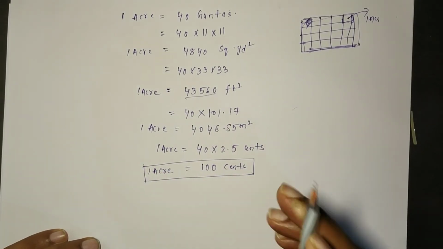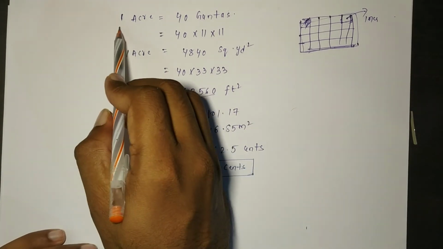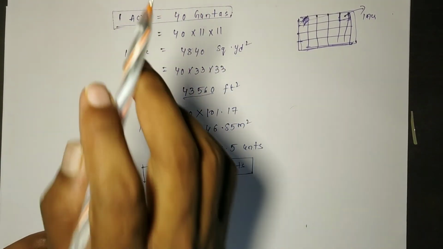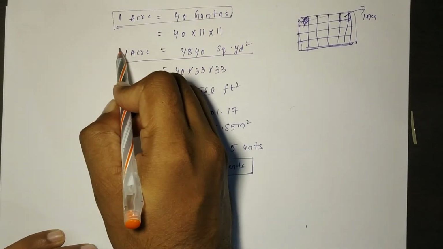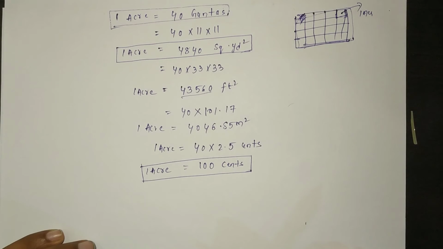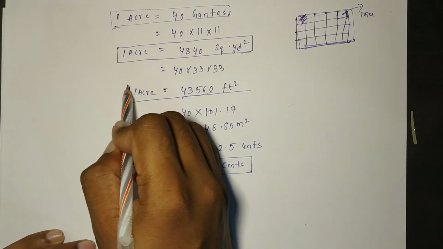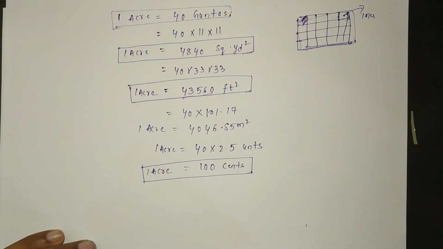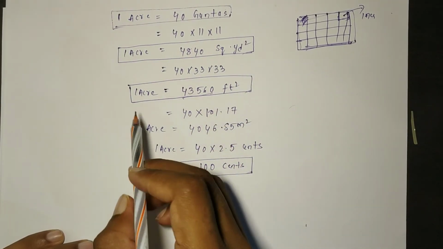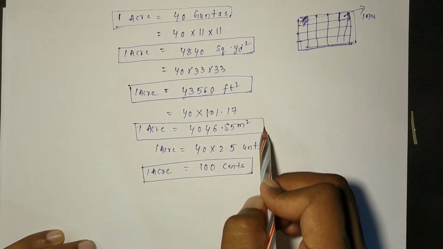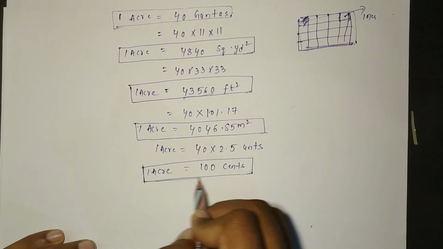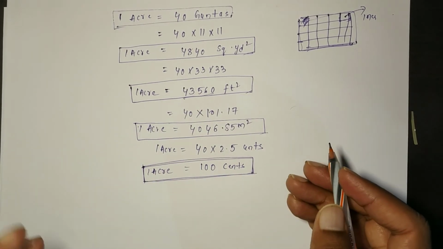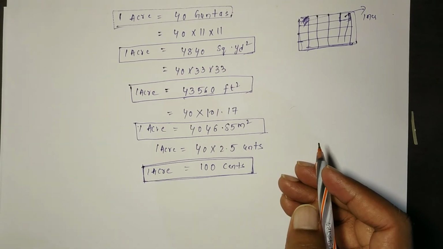So these are the main conversions of acre. First, 1 acre is equal to 40 guntas. Next, if you want to convert into square yards, 1 acre is equal to 4840 square yards. If you want to convert that into feet, 1 acre is equal to 43,560 square feet. If you want to convert into meter square, 1 acre is equal to 4046.85 meter square. If you want to convert that into cents, 1 acre is equal to 100 cents. These are the basic conversions of acre into different units.